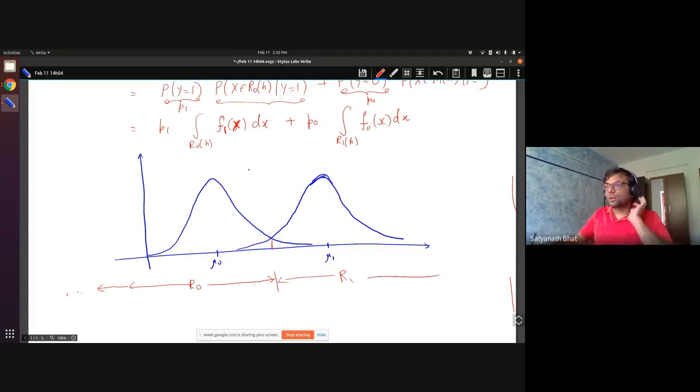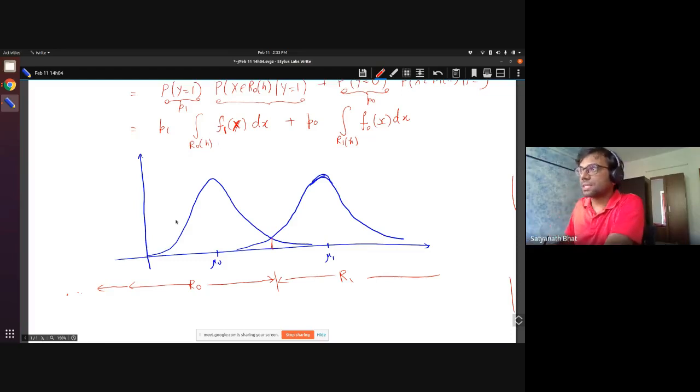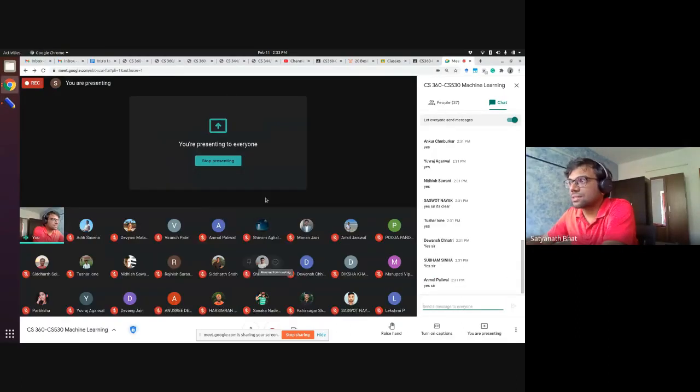Now, you understand that the integral is an area under the curve. So what is this integral that we are talking about here? Remember this is the special case, so P0 is equal to P1. These two numbers are the same, so we are only interested in the integral parts. What is this area? Can someone help me sketch this area? Let me ask somebody from masters.